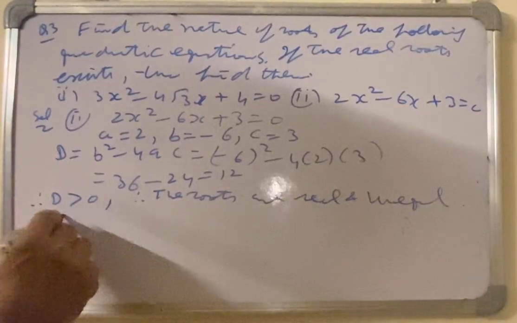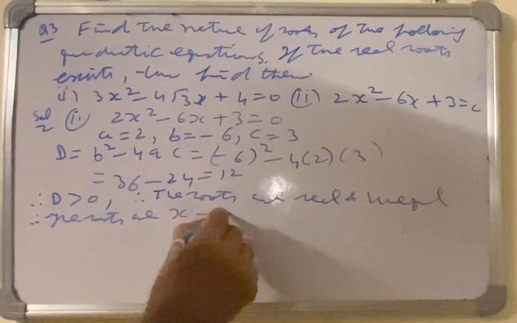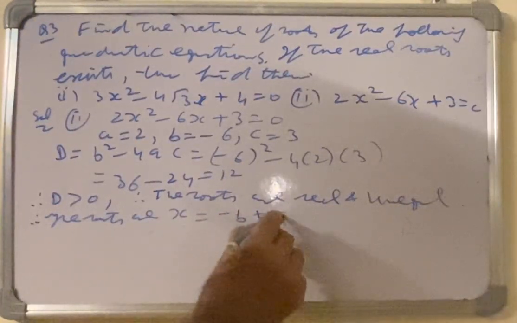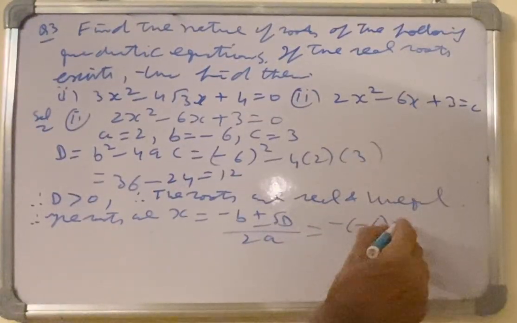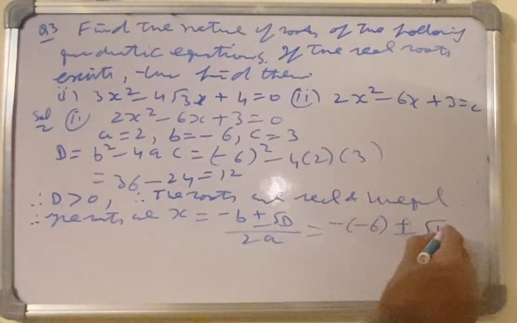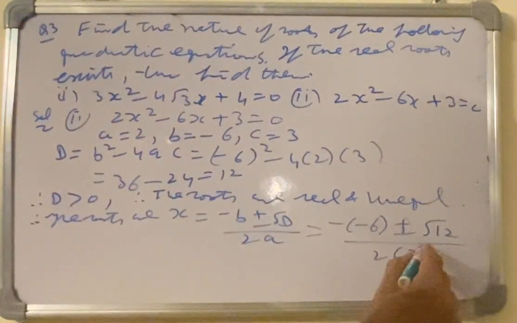The roots are x is equal to minus b plus minus square root d over 2a, which is minus minus 6 plus minus square root 12 over 2 into a, which is 2.